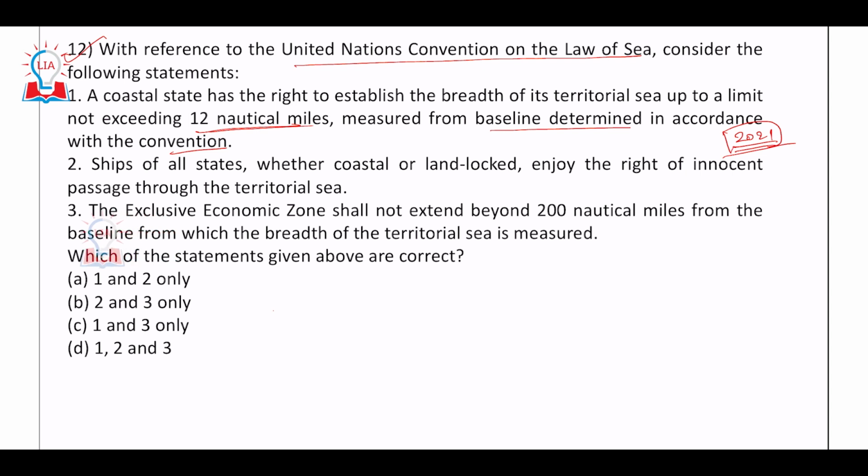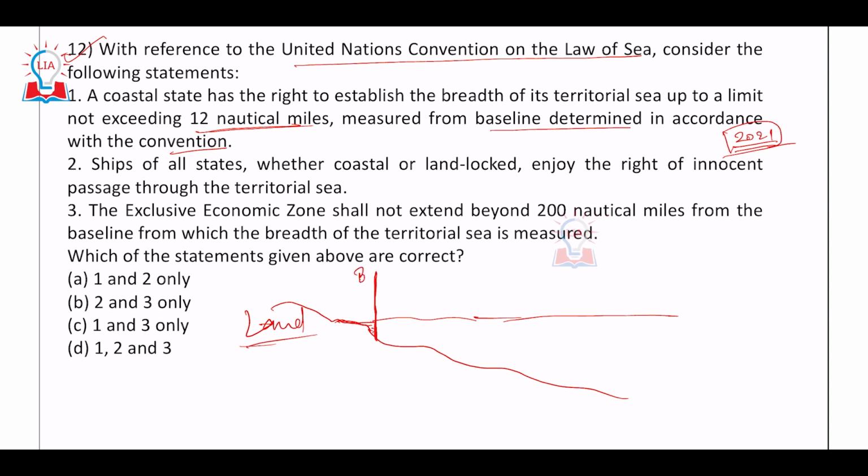So in this, what you have to understand is you have the land boundary like this for a country. After that you have the seas, right? Till a particular point, this is the coastal area. Though you have water here, this would be considered the coastal area. It belongs to the country completely. This is the land area, and this would be called the baseline. From the baseline up to 12 nautical miles, it would be called territorial waters, so territorial sea we call it.